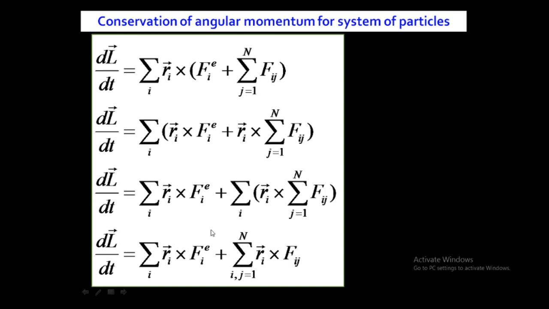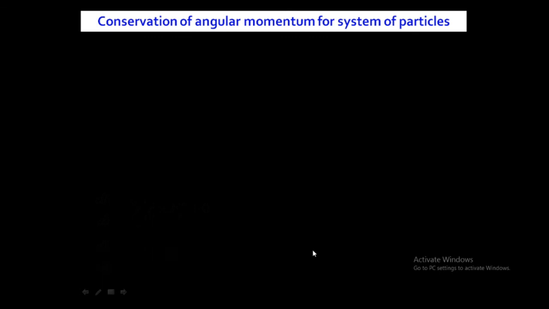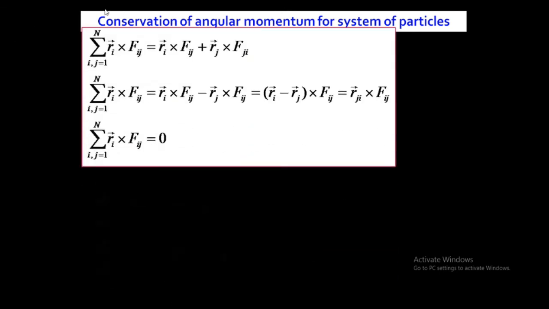Don't bother about the first term. The first term is constant, Ri cross Fie. Now we will solve the second term of equation number 6. The second term of equation number 6 is summation over i, j equal to 1 to n of Ri cross Fij. Now we will solve this equation.